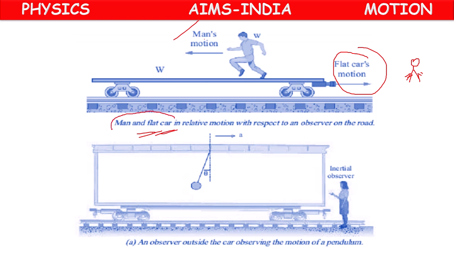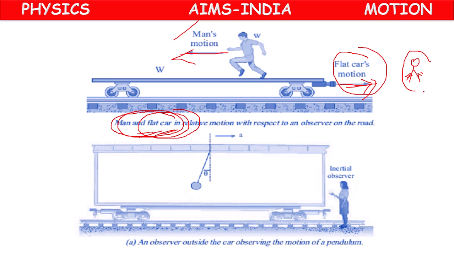This is a man and the flat car. This flat car is moving forward. Flat car means it does not have any top portion. The flat car is moving in the forward direction. The man is moving in the backward direction.